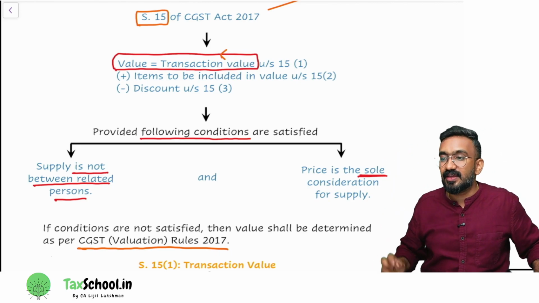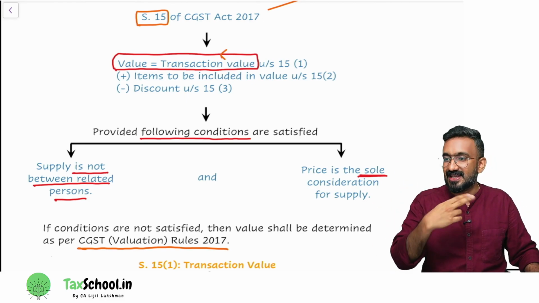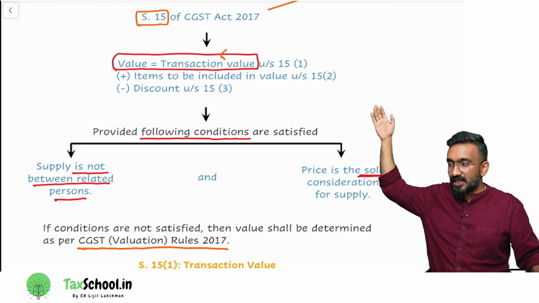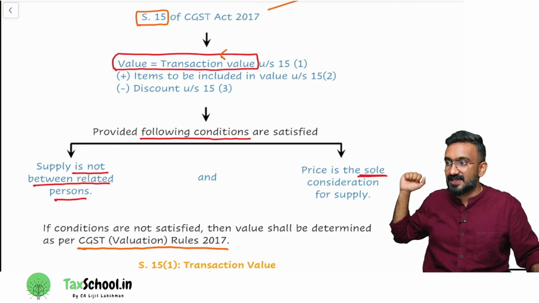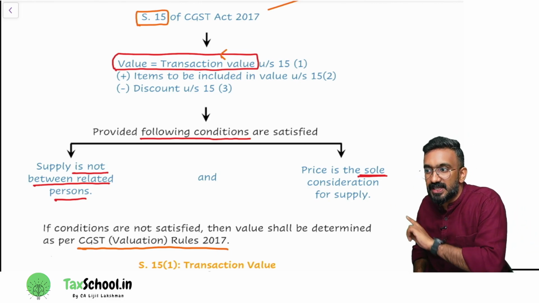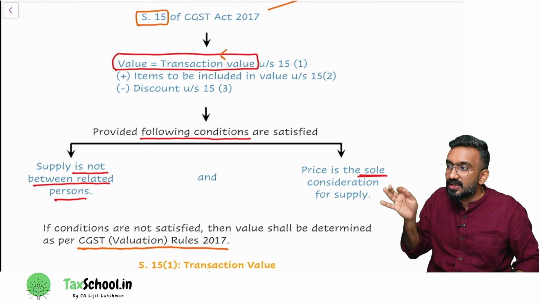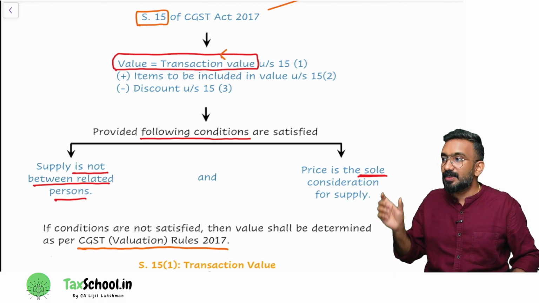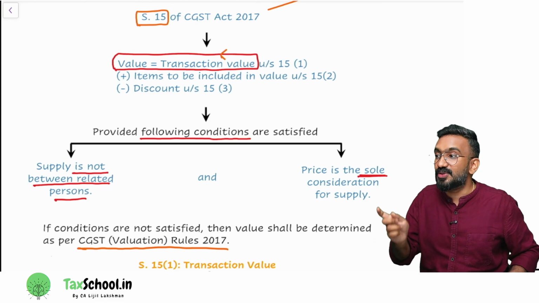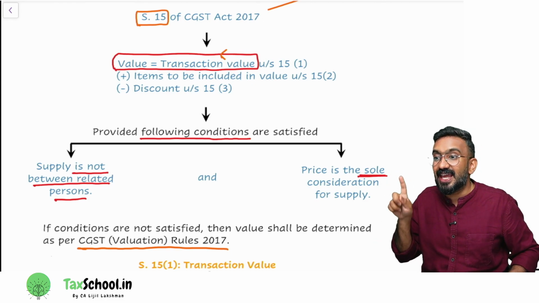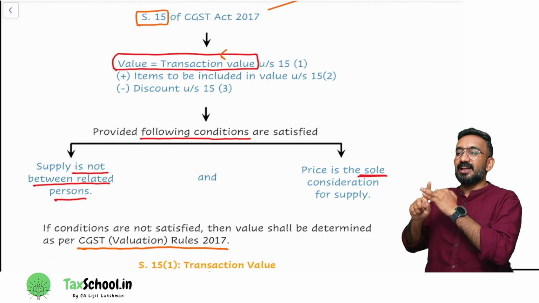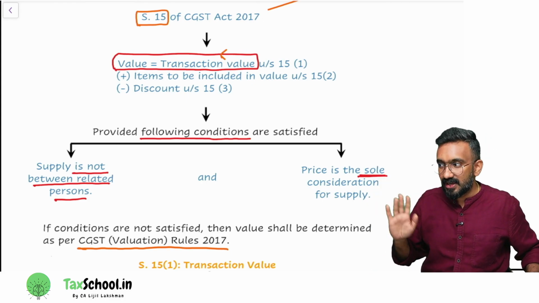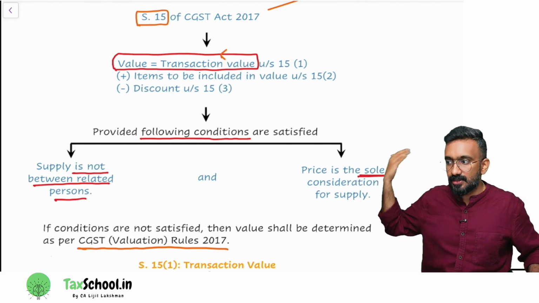These two cases are the cases where we will not take what? Transaction value. In all other cases, you will do this method. So you can see the formula that I've given. This formula is taken only if the following conditions are satisfied. What are the conditions? Supply is not between related persons, and price is the sole consideration for supply. Are you guys understanding? What do you mean by price is the sole consideration? Only consideration, which means it is not a case of an exchange. So if it's an exchange, or if it's a related person, don't take transaction value. All other cases will take transaction value. Now, if it is a related person or exchange, what kind of valuation will we do? Valuation rules, that is there for final.